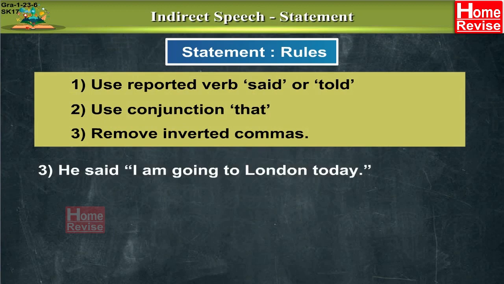He said, I am going to London today. Well, he said. Who is the speaker? He. So, I in the inverted commas changes according to the speaker. Here, he is the boy. So, I also changes into he. Let's see how the changes happen. He said, well, the place of inverted commas is to be replaced by the conjunction that.